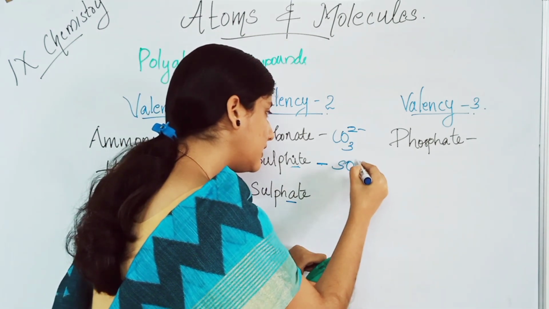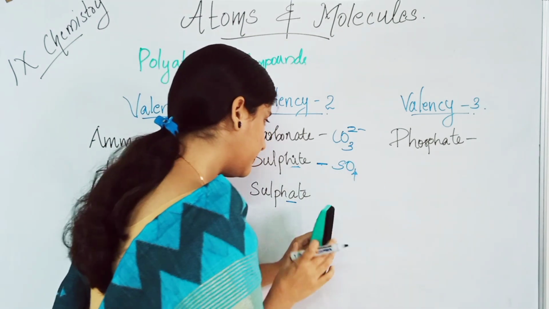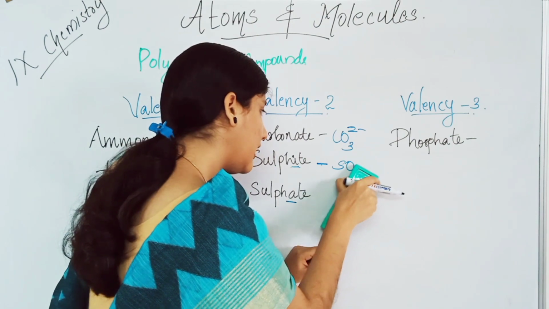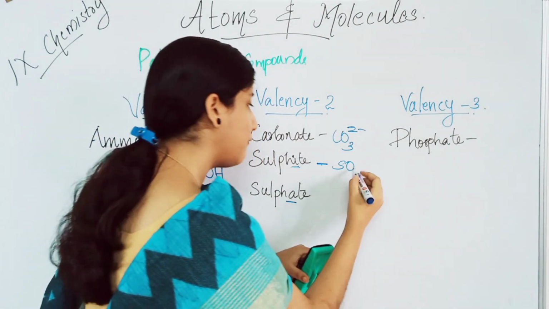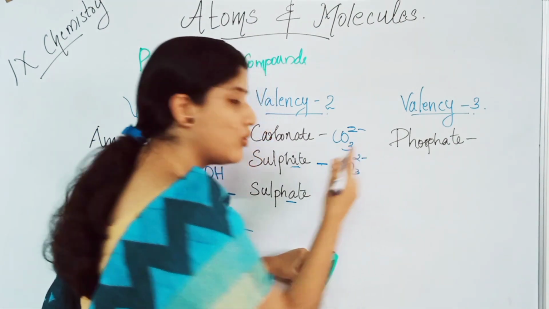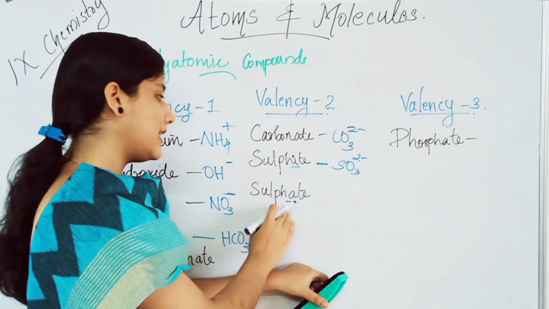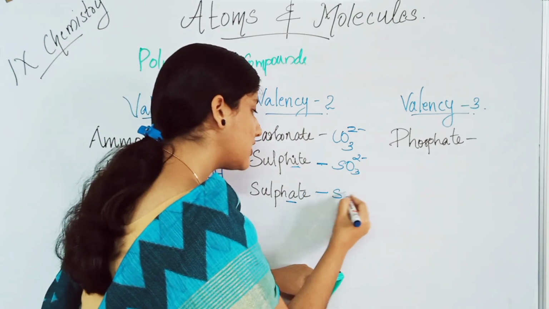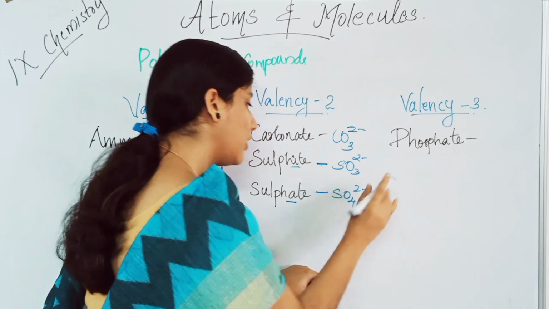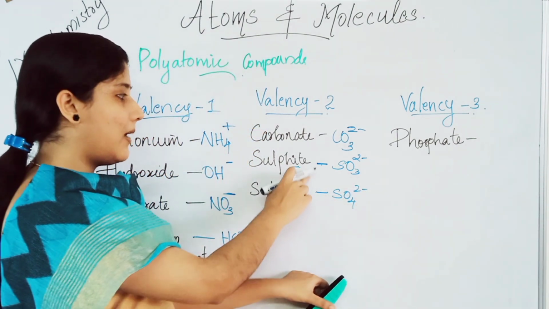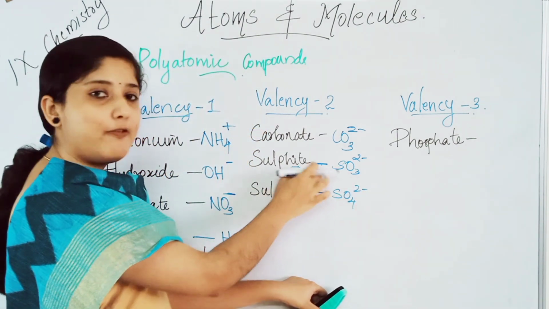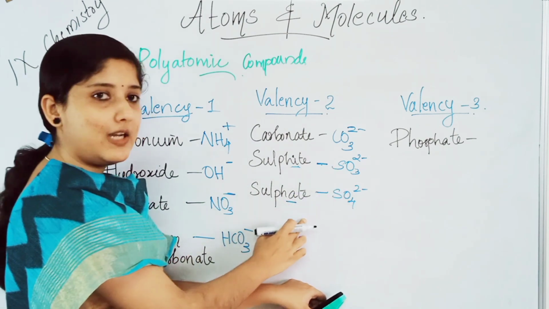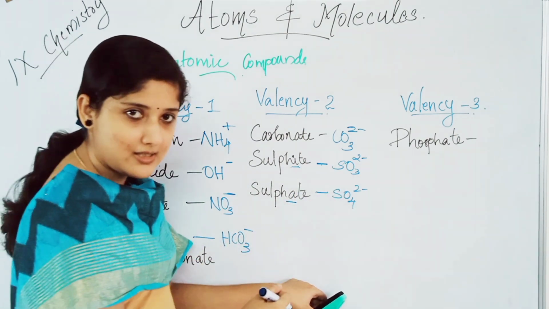SO3 2 minus is sulfite, and sulfate is SO4 2 minus. Only the number of oxygen changes. In sulfite it is SO3 2 minus and in sulfate it is SO4 2 minus.